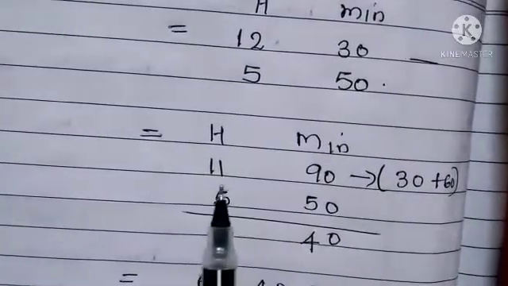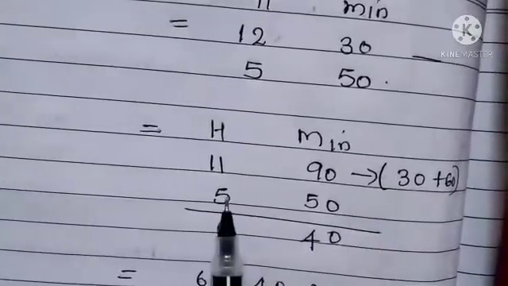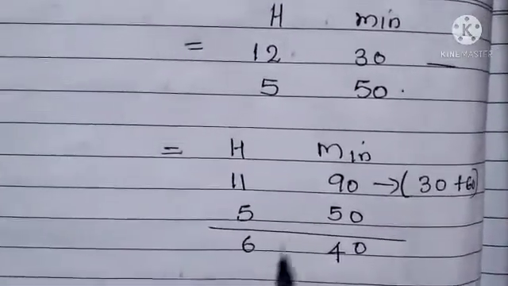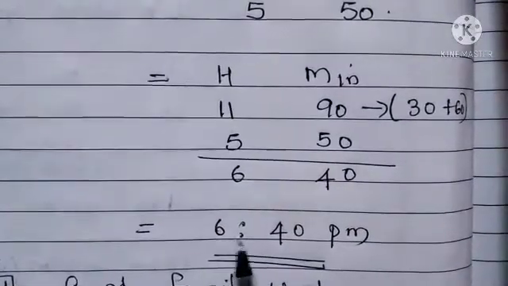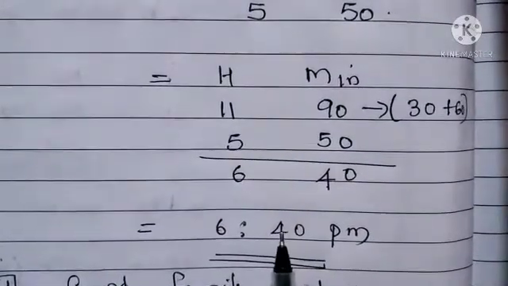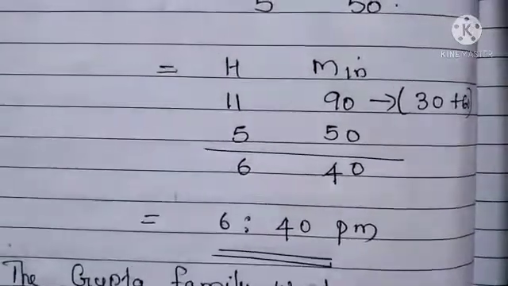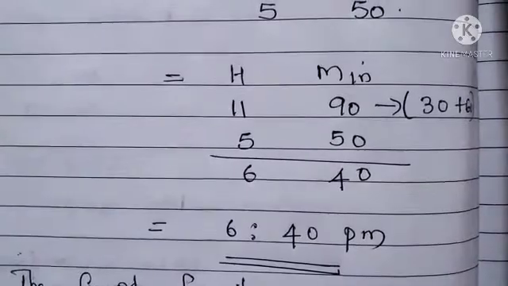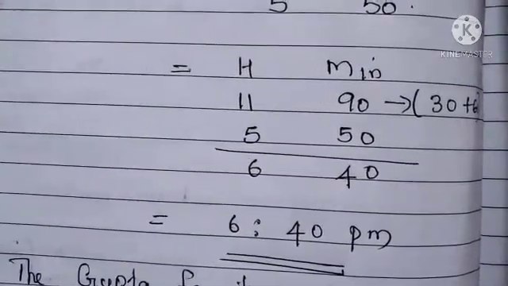So we can rewrite it as 11 hours 90 minutes minus 5 hours 50 minutes. That equals 6 hours 40 minutes. That means they started at 6:40 a.m., because they reached at 12:30 p.m.